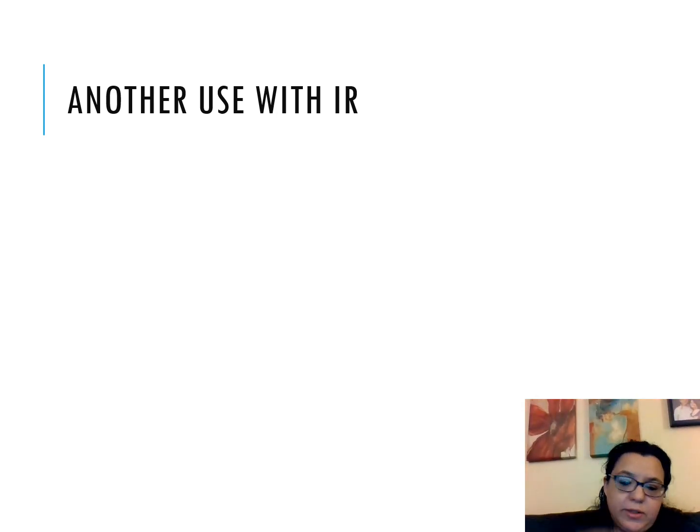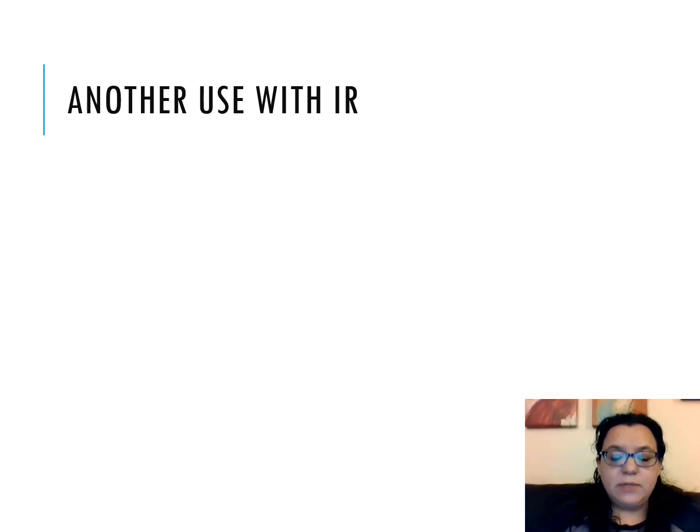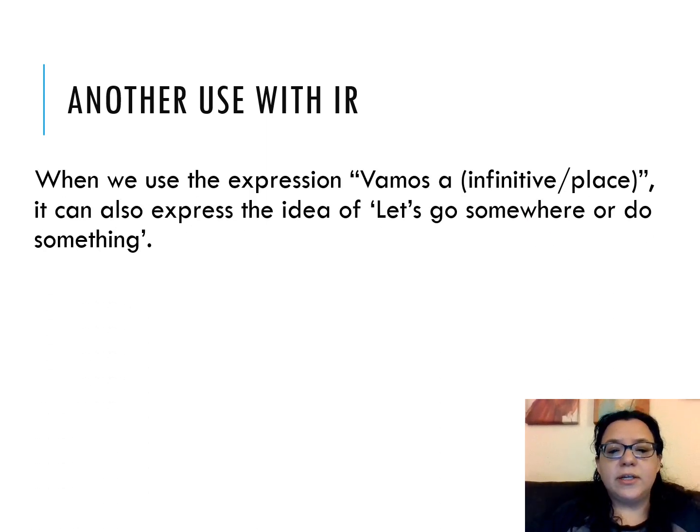Now, one very quick question. There's one more use with ir. And this part you're going to write and practice where Dora the Explorer is in your handout, at the bottom of it. If you don't know what I'm talking about, pause the video and go look at the file very quickly so you know what I'm seeing. And so there's another use for ir. In Spanish, you're going to hear us use vamos a and then say something like, vamos a trabajar or vamos al cine, and you're going to see this being said to people. And in those cases, it also means let's go somewhere or let's go do something.